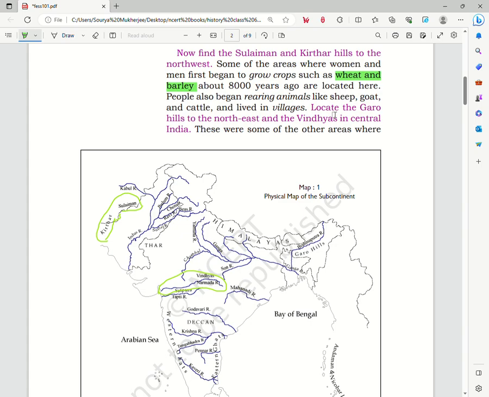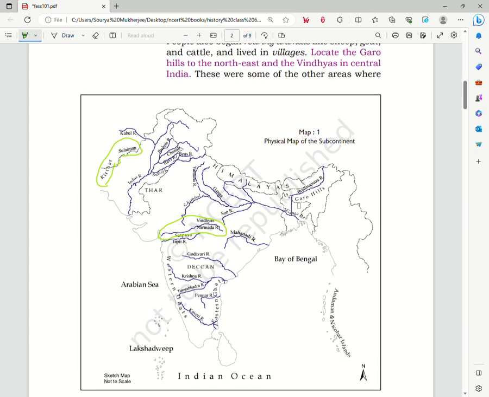Then it says to locate the Garo hills to the northeast and the Vindhyas in central India. If you see the same map, the Garo hills are located over here in the northeast region, and the Vindhyas are here in central India. They sort of divide India into the northern and southern parts.